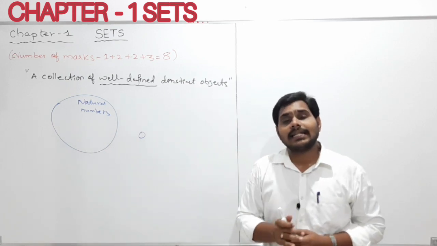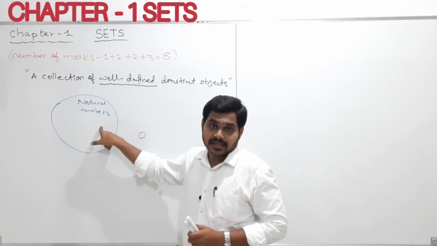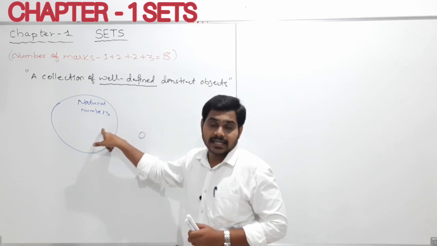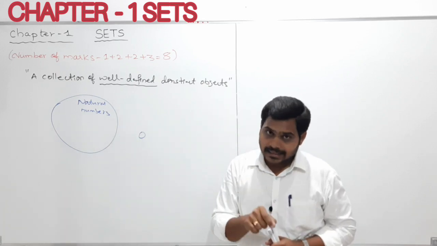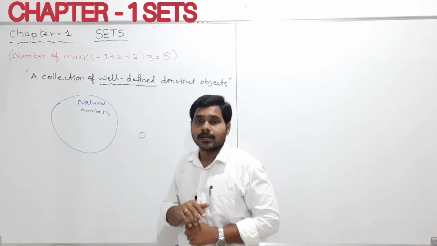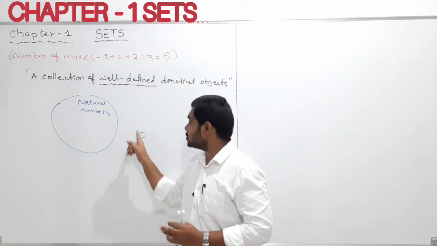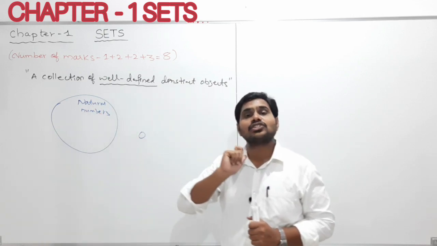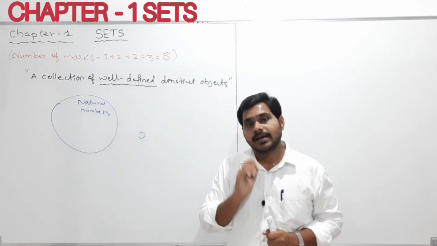You will directly tell that, no sir, 0 will not be contained in this container. Clear? Why is it so? It is like that because we know that 0 is not a natural number. So obviously 0 will not be contained in this container of natural numbers. So this is my answer.